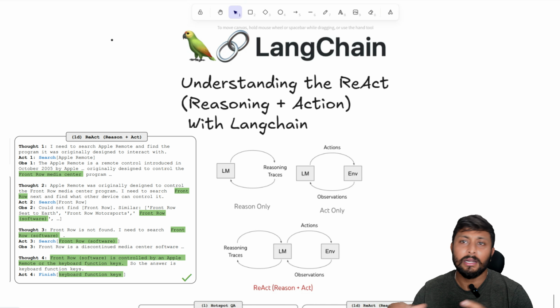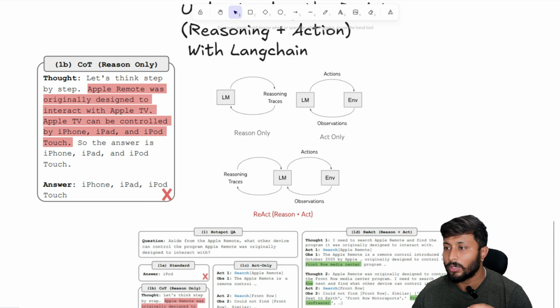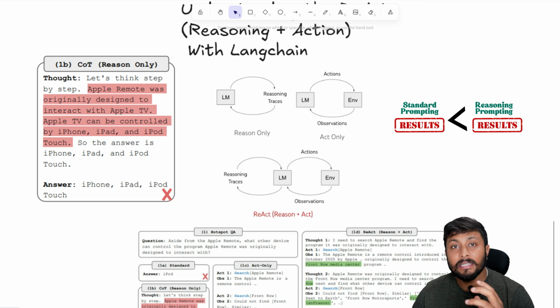Okay, so before understanding this reasoning and action model, let's understand what a reasoning model is. This is a reasoning model where, before giving any answer, LLMs do the reasoning upfront. It does some sort of reasoning, and based on that reasoning it gives the answer. This would give a better result than the standard models.